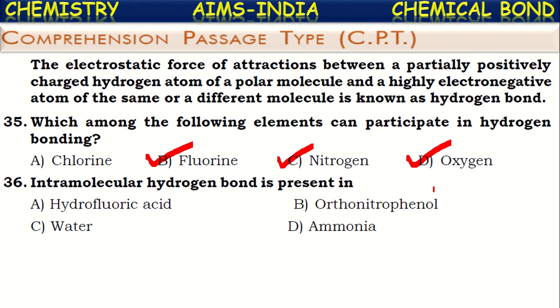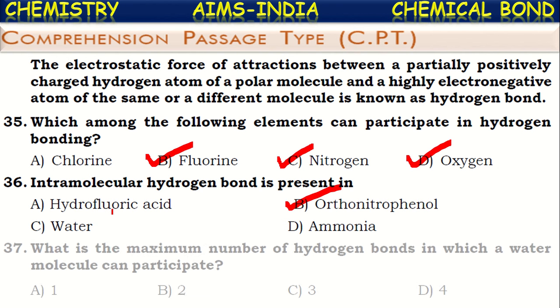This is generally observed in certain organic compounds like orthonitrophenol. The remaining three given options have intermolecular hydrogen bonding. That means in these molecules, the electropositive hydrogen of one molecule is attracted by the electronegative atoms of another molecule. Hence, these are called intermolecular hydrogen bondings.